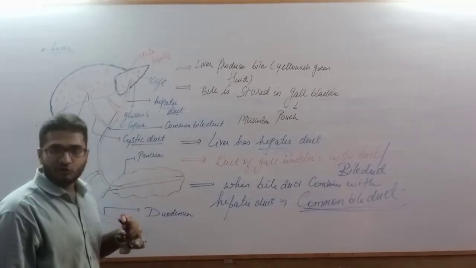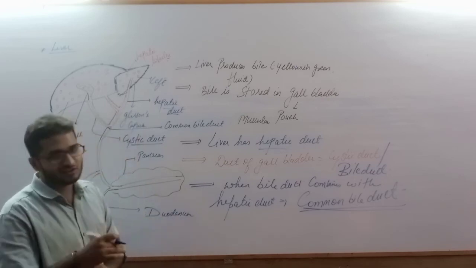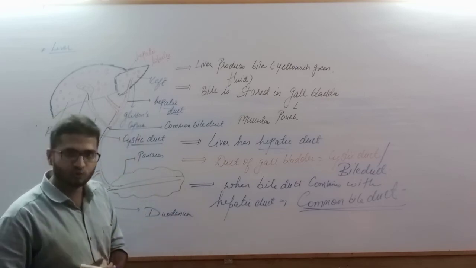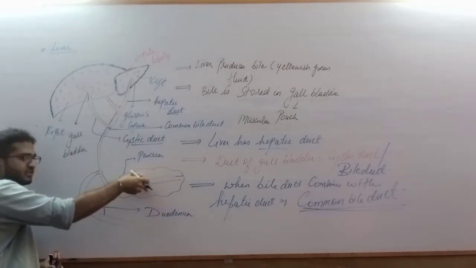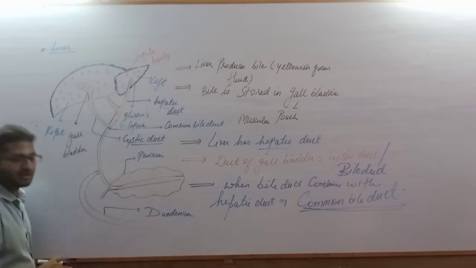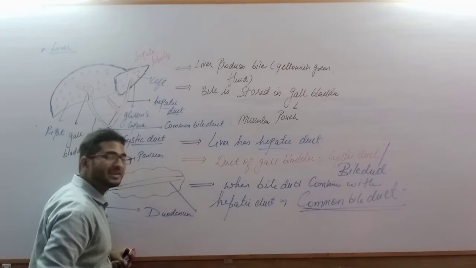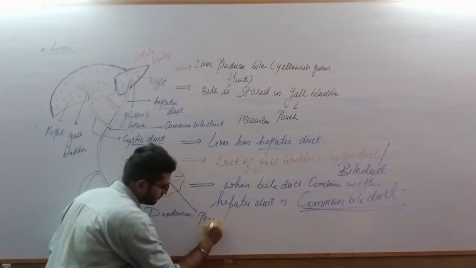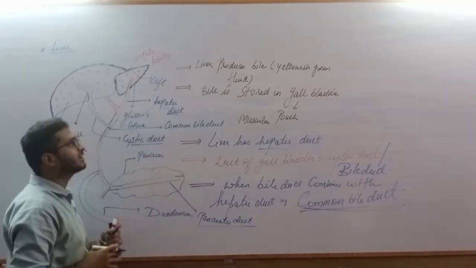Now the pancreas also has its own duct through which it releases pancreatic juice, and this pancreatic juice has a major role to play in digestion. So this is the duct of the pancreas. You can see this tube which is passing within the pancreas, and this tube is called the pancreatic duct.